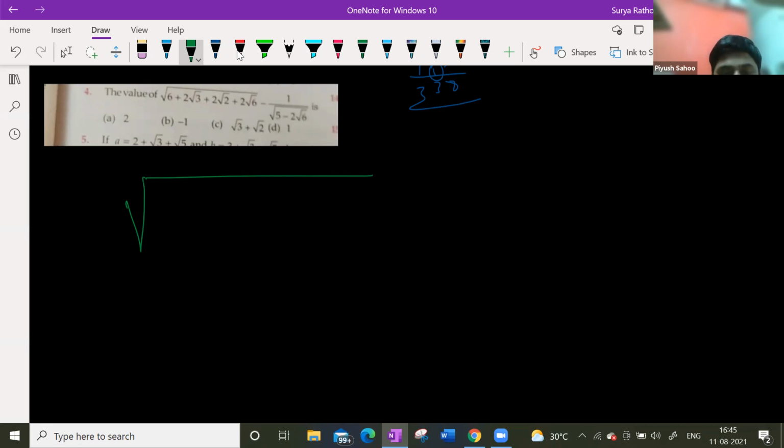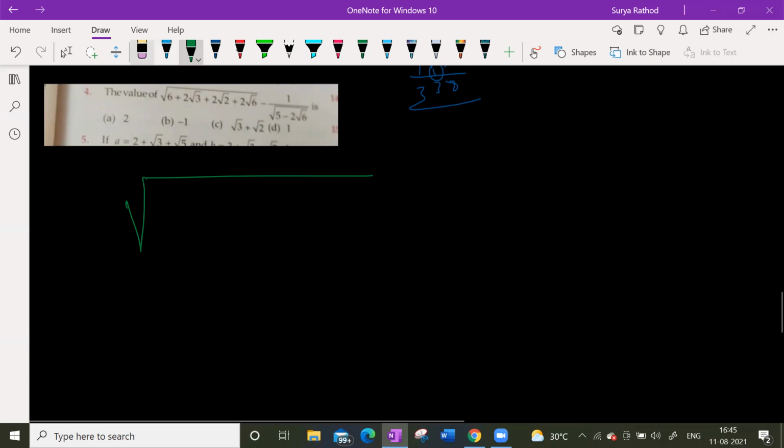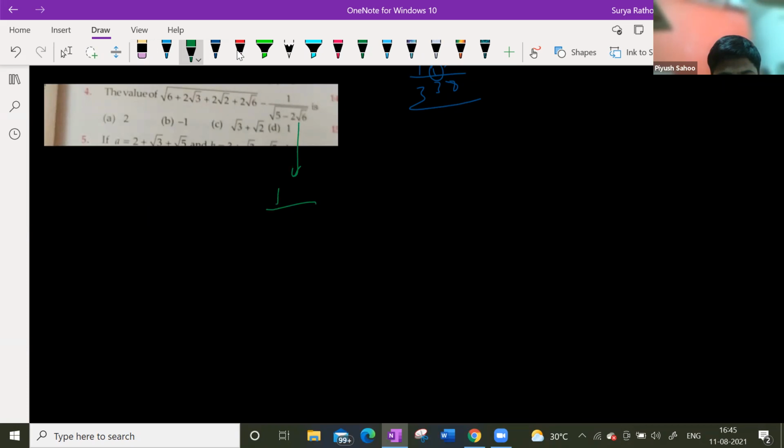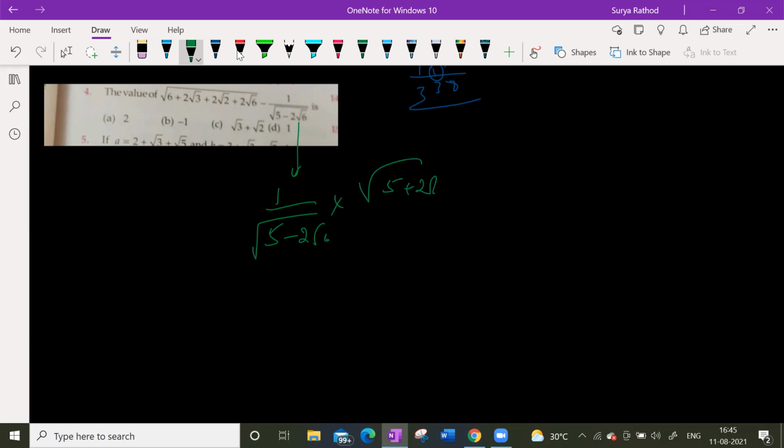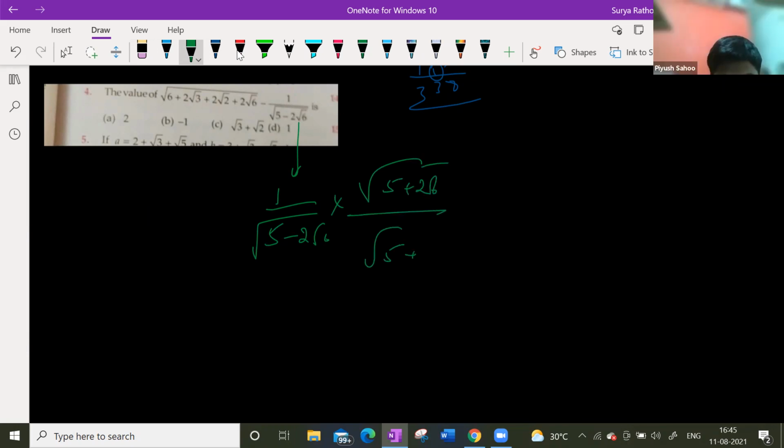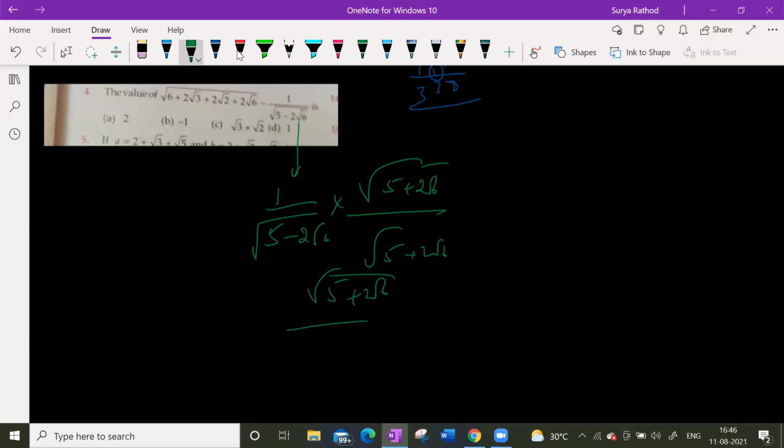Like it's already plus 2 root 6, like it's already given, right? But it's not for the whole one. Individually, you want to do that number. Yes, sir. If you do so, you mean like this? Yes, sir. If you do so, after that what do you do? Again you will get the same thing, no? 5 minus 4, 24. Yeah, you will get a negative.